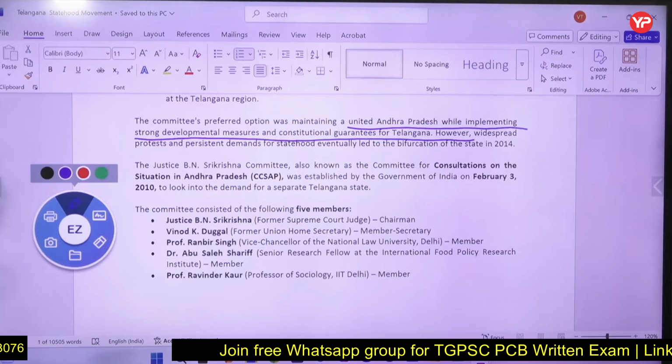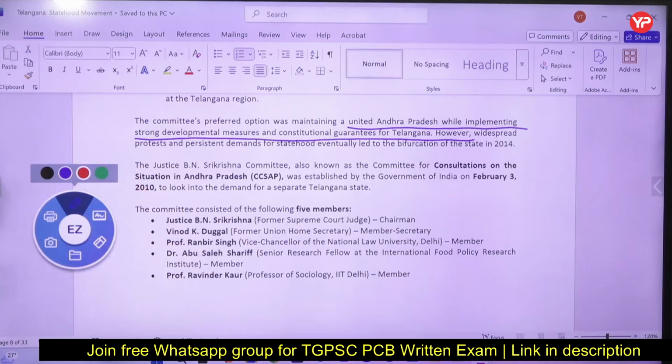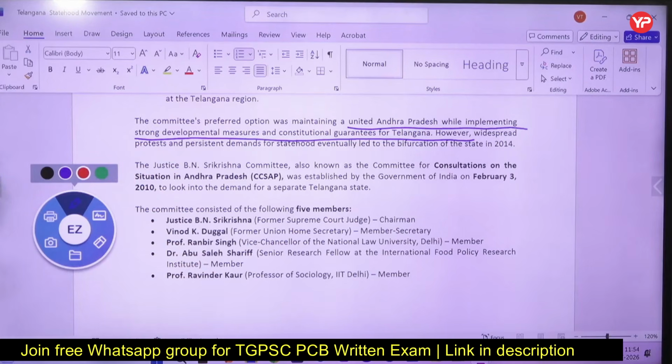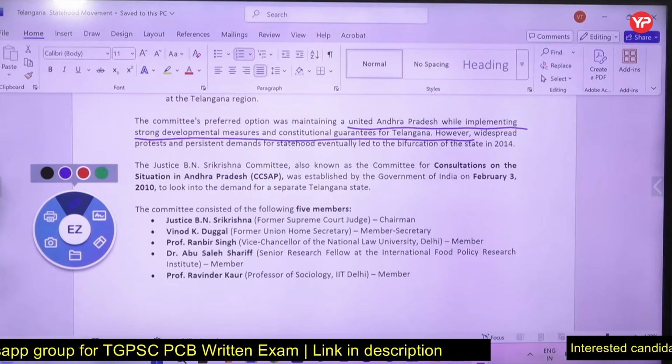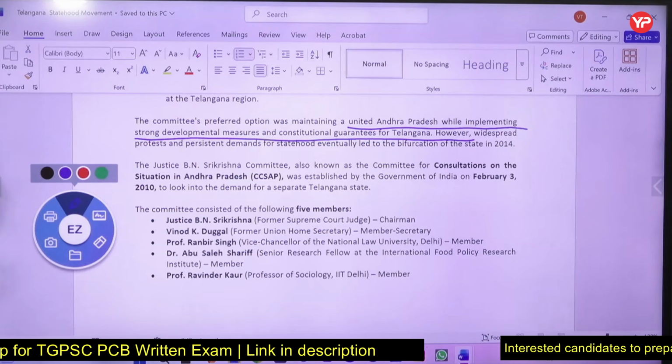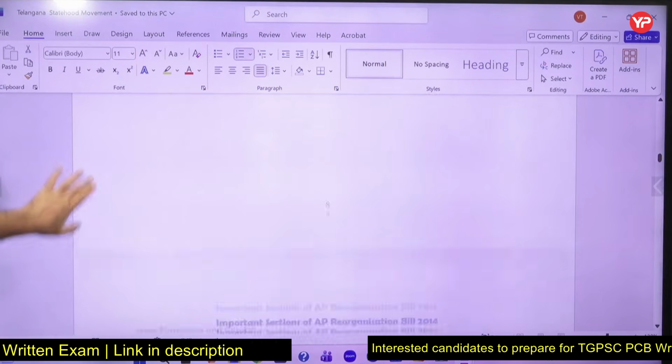and it was established by government in 2010. The members, please see the name of the members. So a question was from Professor Ranveer Singh that time. He was one of the members. Chairman was B.N. Shri Krishna, and others were different members of this committee.